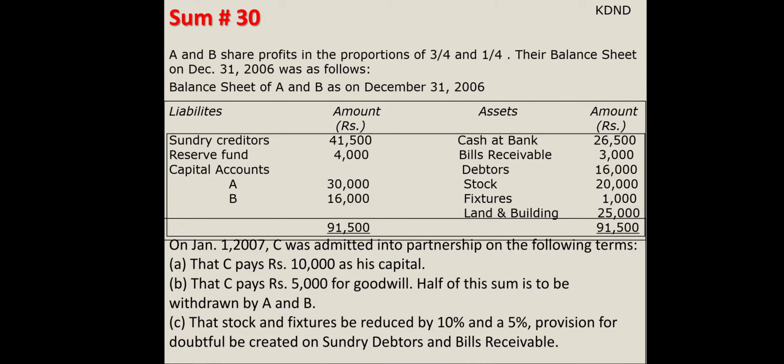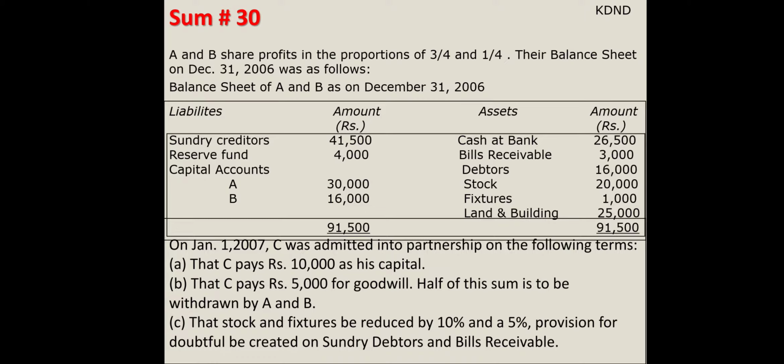Now we are going to start with the next sum, number 30. Under this we are going to understand the same pattern, the same way. So have a look at the sum. A and B are the partners in the ratio 3/4 and 1/4. The balance sheet is as under. You can see there is a reserve fund in the sum, capitals in the sum, and these are some of the adjustments which are given in the sum.